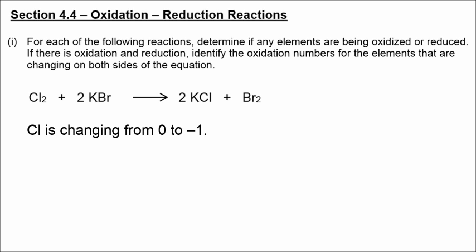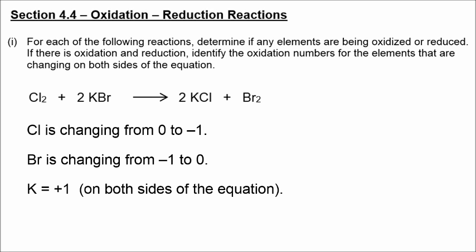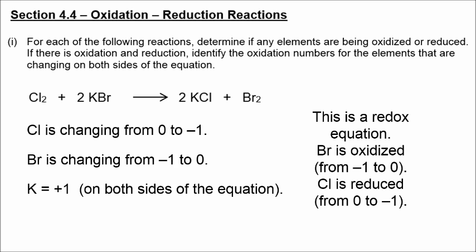We have bromine changing from -1 to 0, and the potassium is not changing. This is a redox in which bromine is being oxidized and chlorine is being reduced. Remember, when the oxidation number increases in value, that's oxidation. When the oxidation number decreases in value, that's reduction.